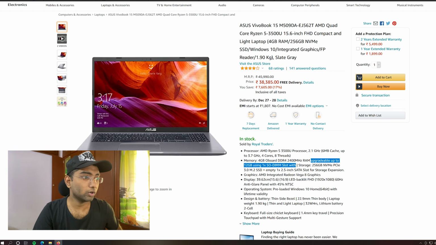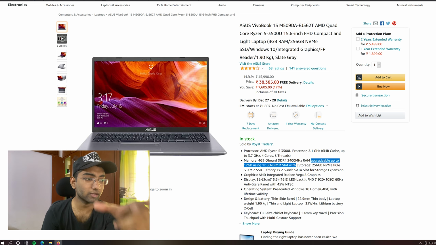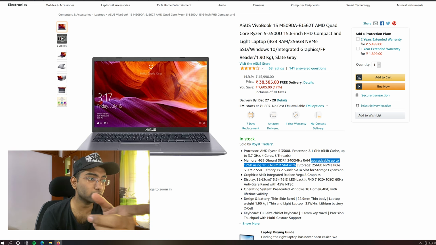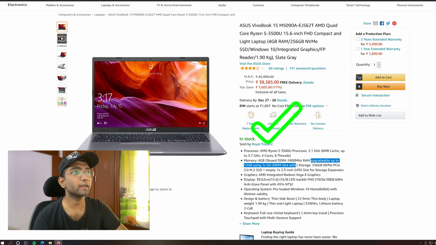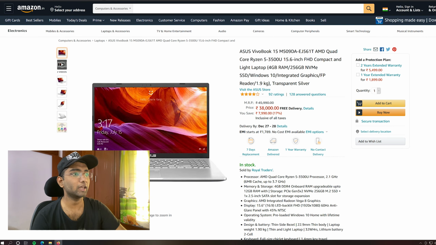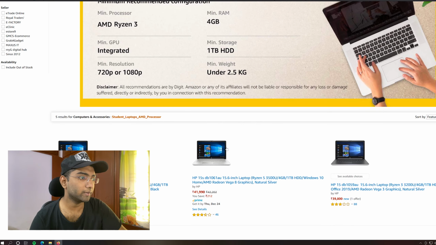If you ever want to upgrade this RAM, there is already one 4 GB slot occupied, and there is another slot where you can upgrade it up to 12 GB. You can put in an 8 GB, so 8 plus 4 is 12 GB of RAM. This is one thing you can go for, and the other one is also okay. Both are the same, just a color difference. One is transparent silver. This is a good choice for a student laptop once you upgrade the RAM. Before the RAM upgrade, it might be a bit glitchy.